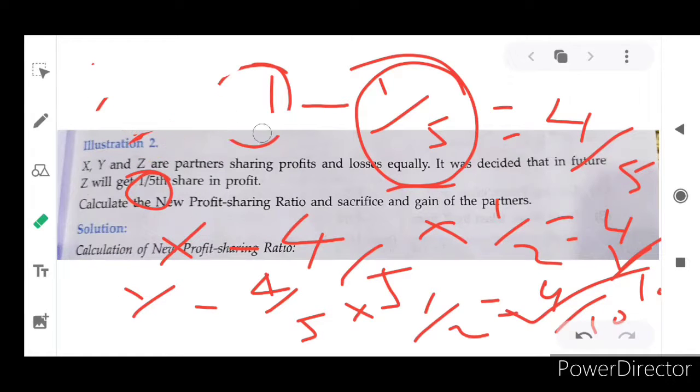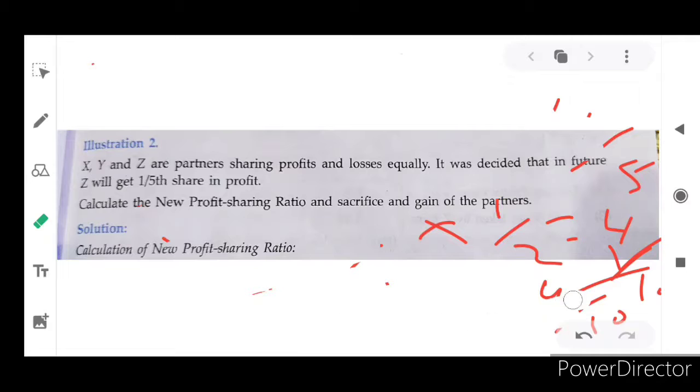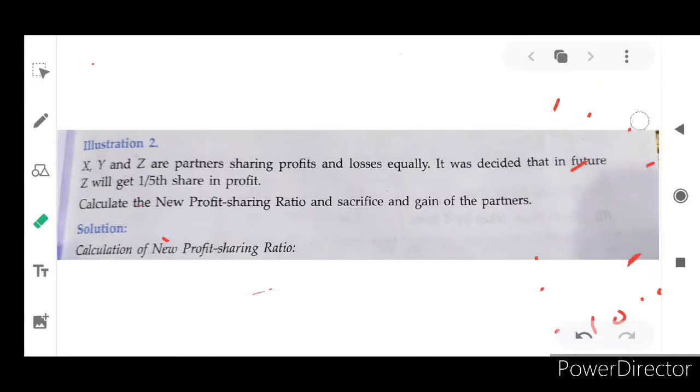new profit and loss sharing ratio, because the existing profit and loss sharing ratio, as per the data they have given, is equal, they will split their profit and losses equally. But the new profit and loss sharing ratio we have to calculate after Z took over that 1 by 5th share of profit. Their new profit and loss sharing ratio will be 2:2:1.